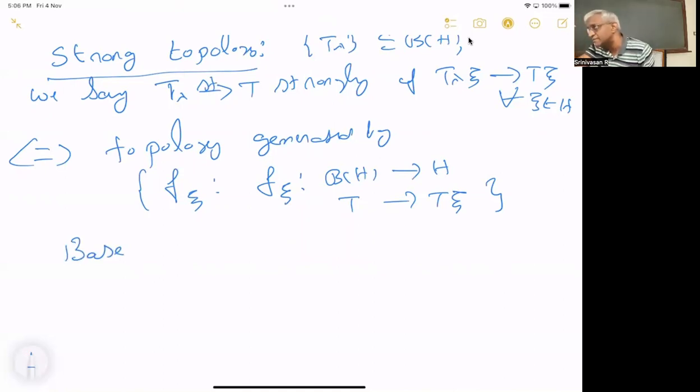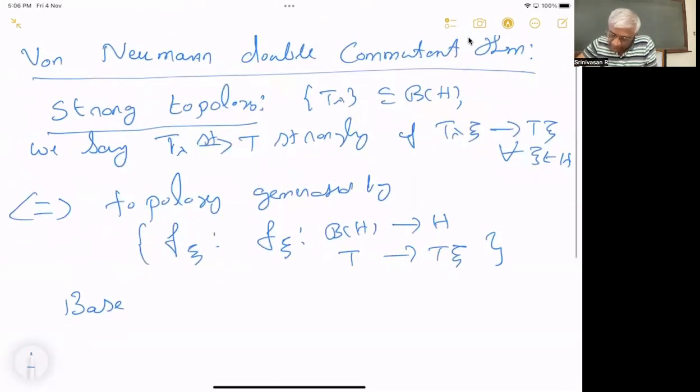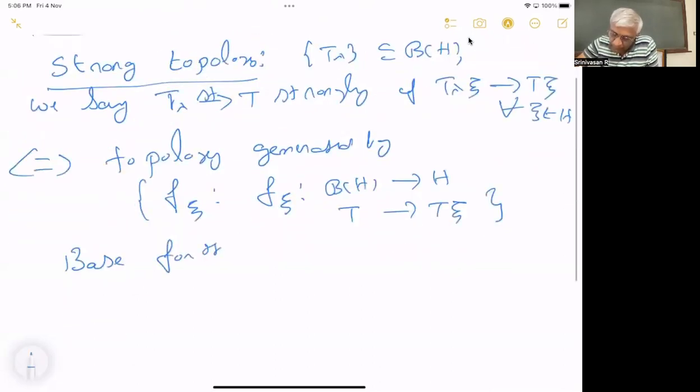What does base mean? A base is something such that when you take arbitrary unions, you get every open set.